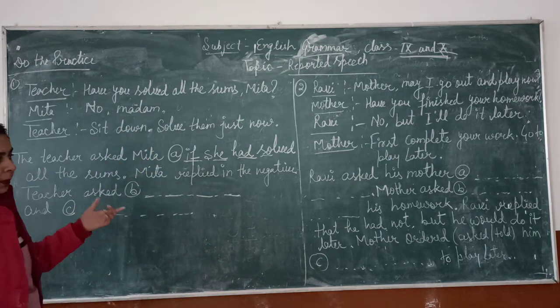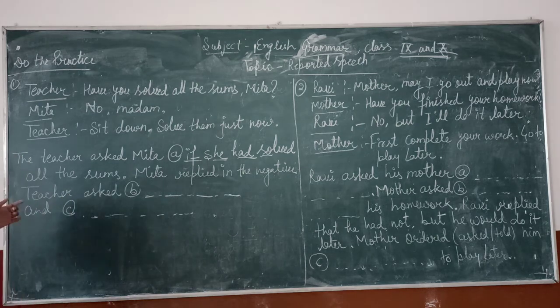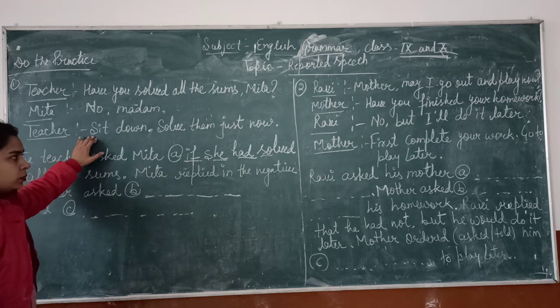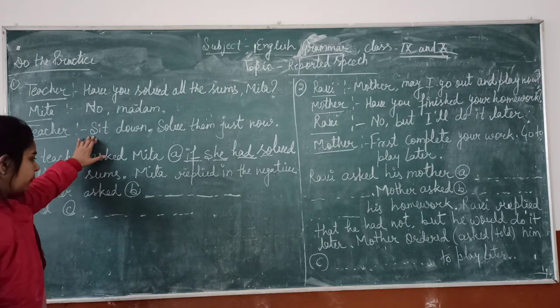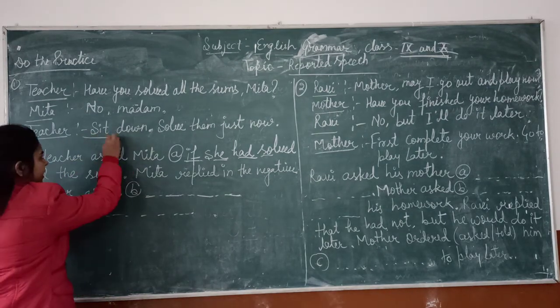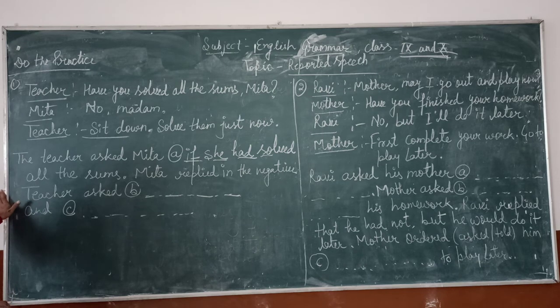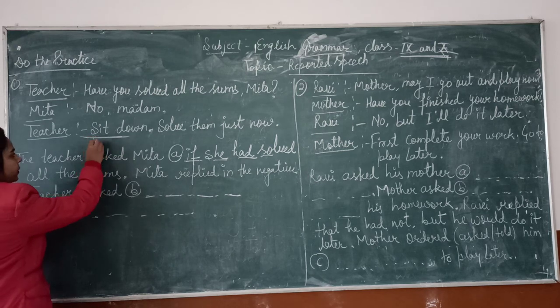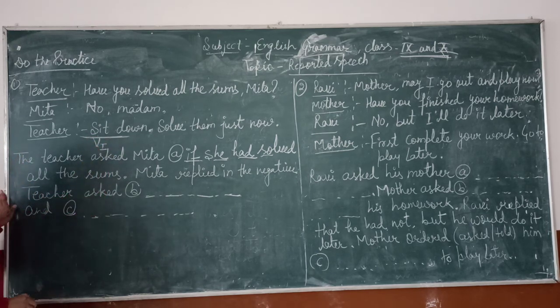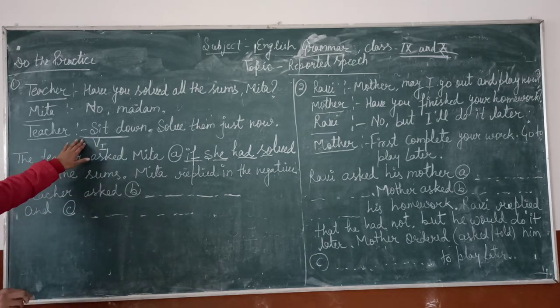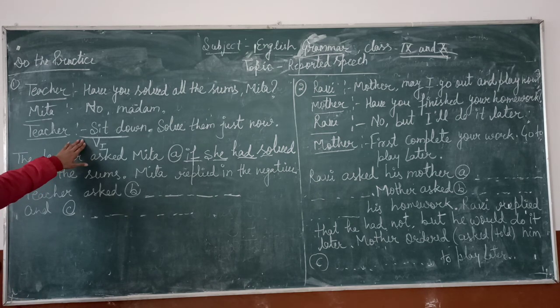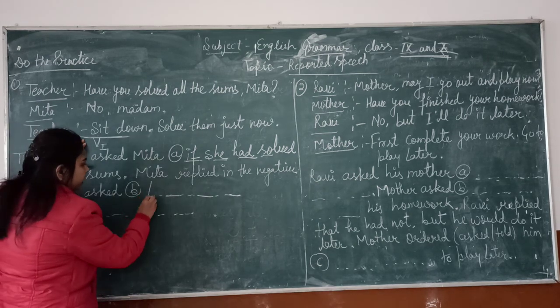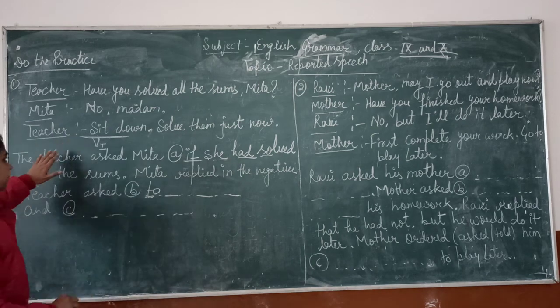Now Meeta replied in the negative sense. Teacher asked, sit down, solve them just now. Sit. This sentence is an imperative sentence because the sentence is starting from the first form of the verb. So this sentence is an imperative sentence. So we have to use here connective to.